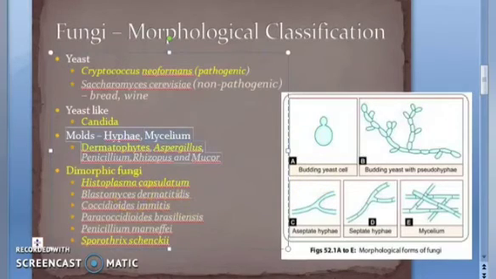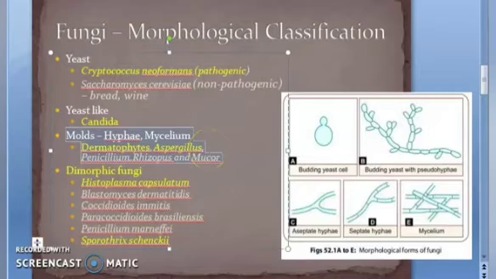So simple, right? The molds reproduce by forming different types of sexual and asexual spores. Examples, now you should be telling: dermatophytes, Aspergillus, Penicillium, Rhizopus, Mucor. Okay? These are all molds. What is penicillin, guys? It's a mold. Why are some things in yellow? Because they are important for the exam. That's why. Okay. Dermatophytes, you should know. Aspergillus, you should know. These all are molds, and they cause some important pathologies, and you should know them.